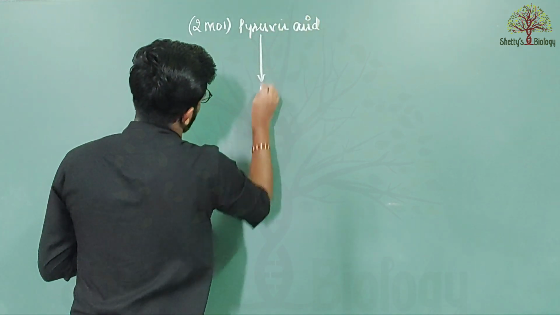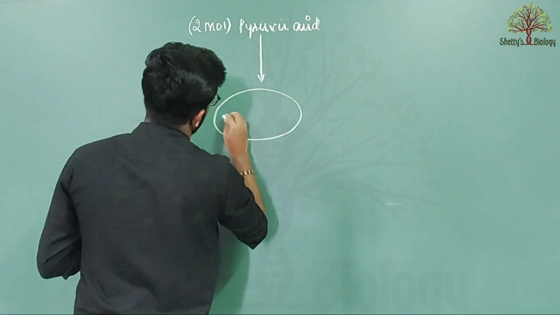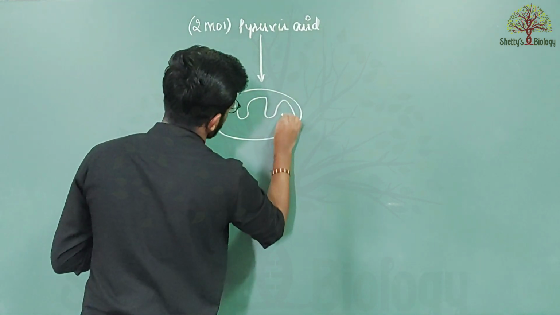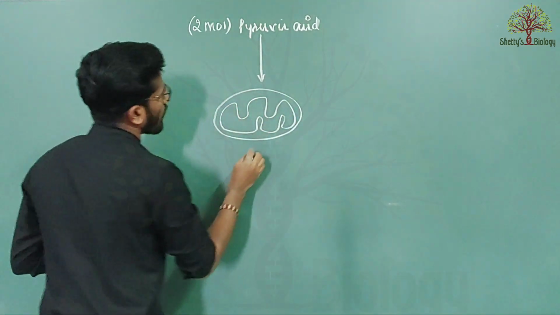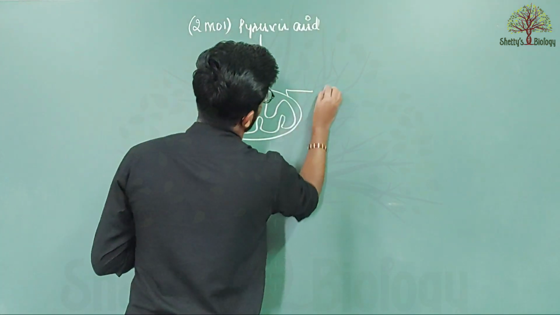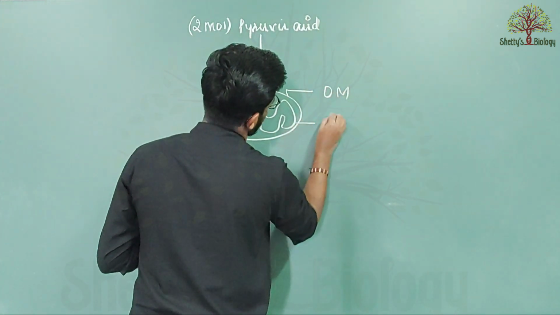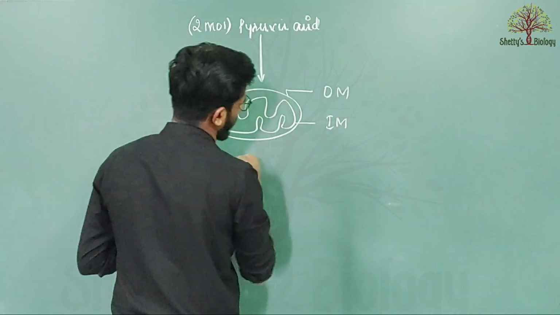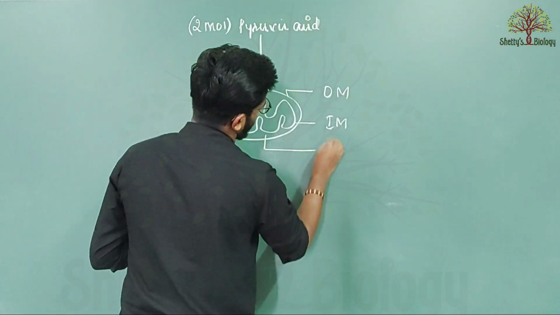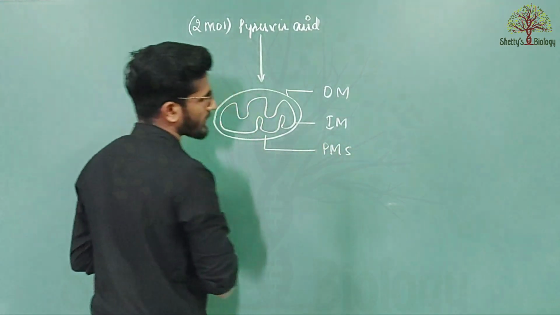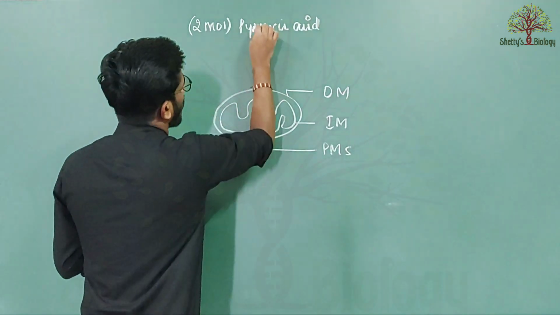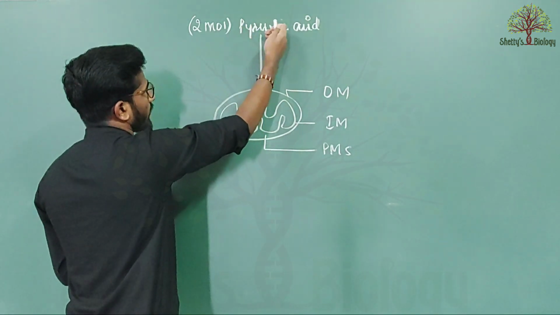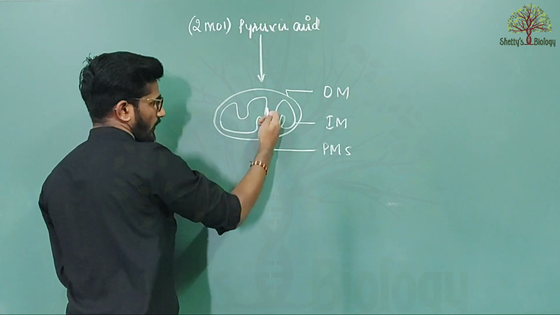Now they should enter inside the matrix of the mitochondria. Of course, we know that the mitochondria has two membranes. One is the outer membrane, another is the inner membrane, and in between, the perimitochondrial space is present.